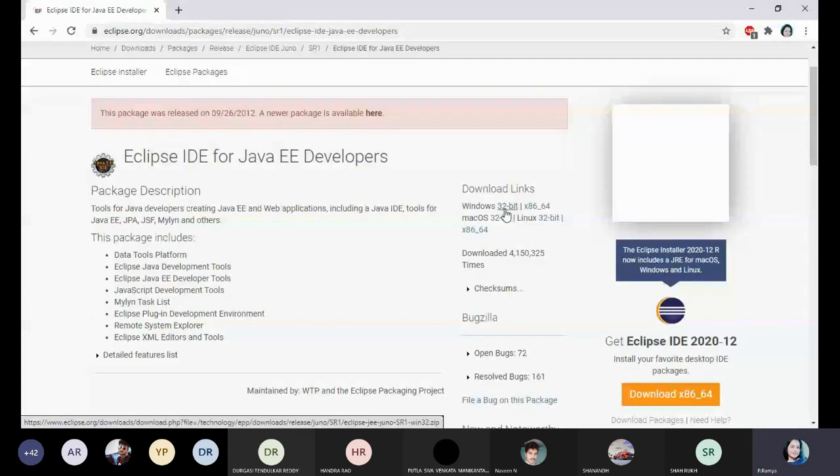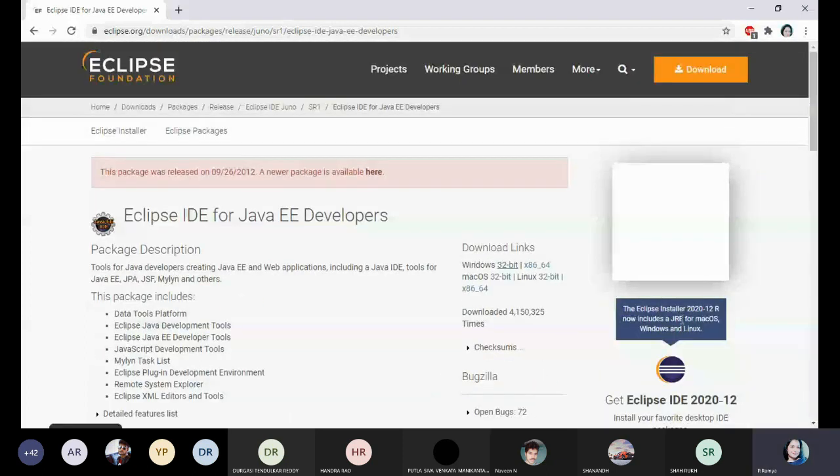Actually, if you click on 32-bit, one zip folder will be downloaded.